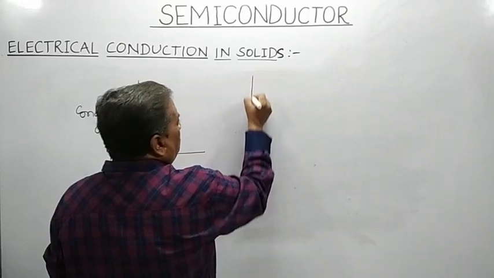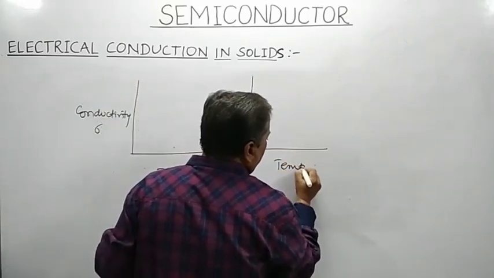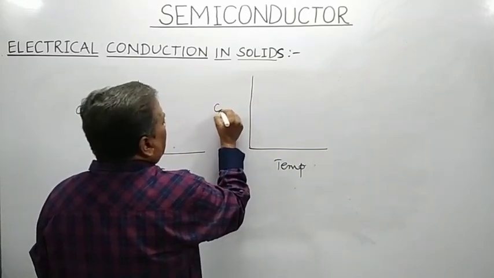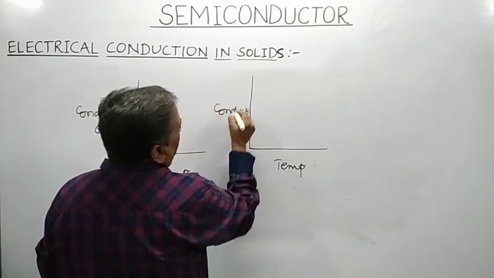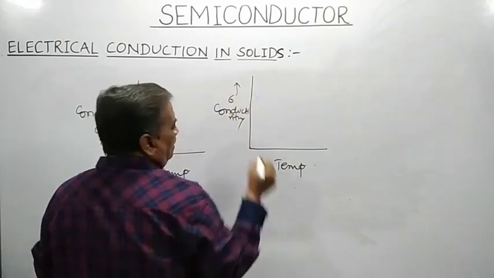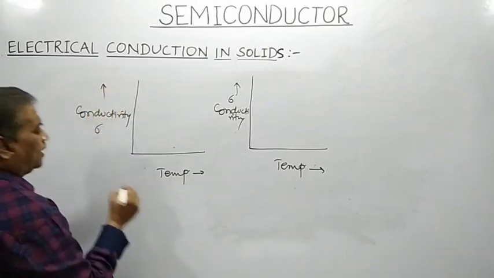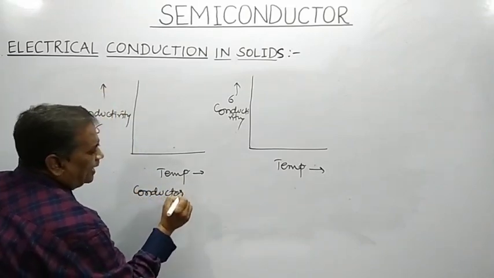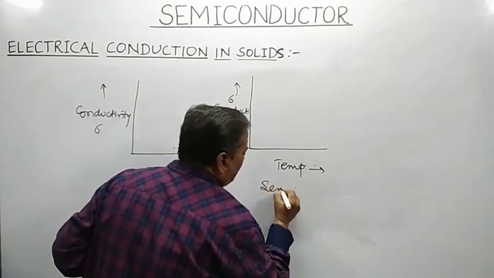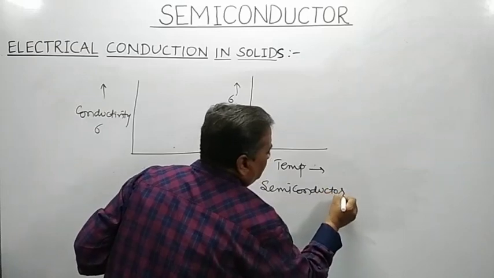Here we will plot the variation in electrical conductivity versus temperature, first for a conductor, then for a semiconductor, and see the difference between the two graphs.